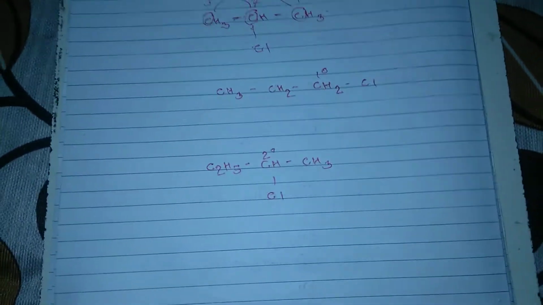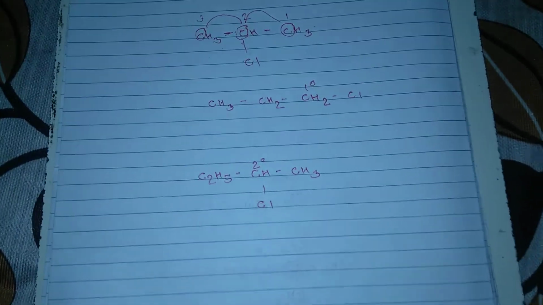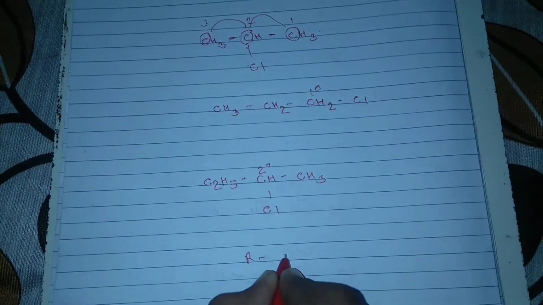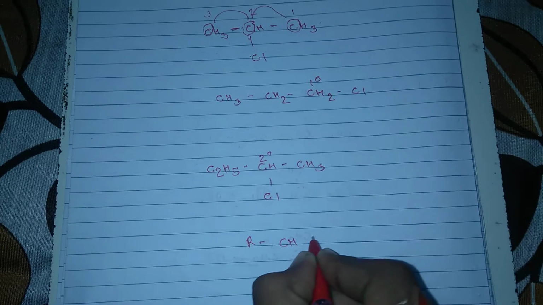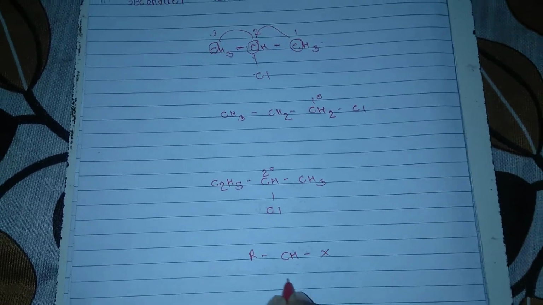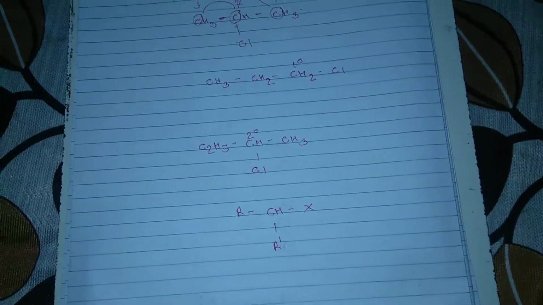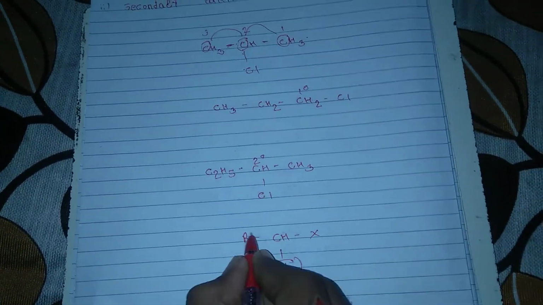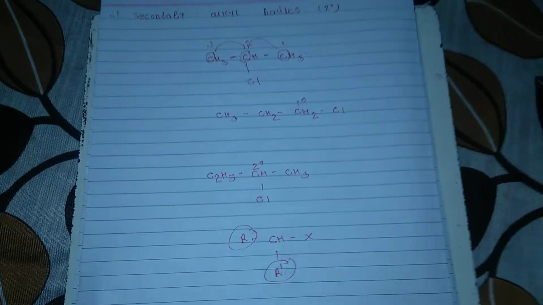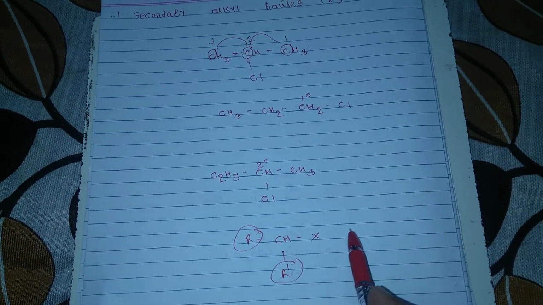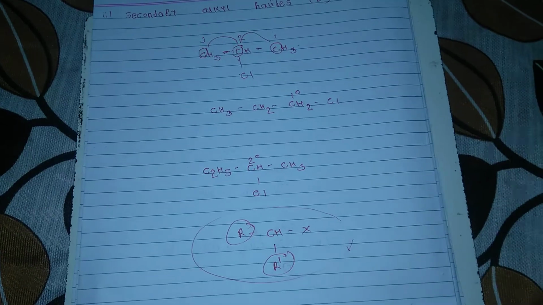Now the general formula for representation of the secondary alkyl halide is R-CH(X)-R'. This R' and R may be the same or different. This is the general formula for representation of the secondary alkyl halide.